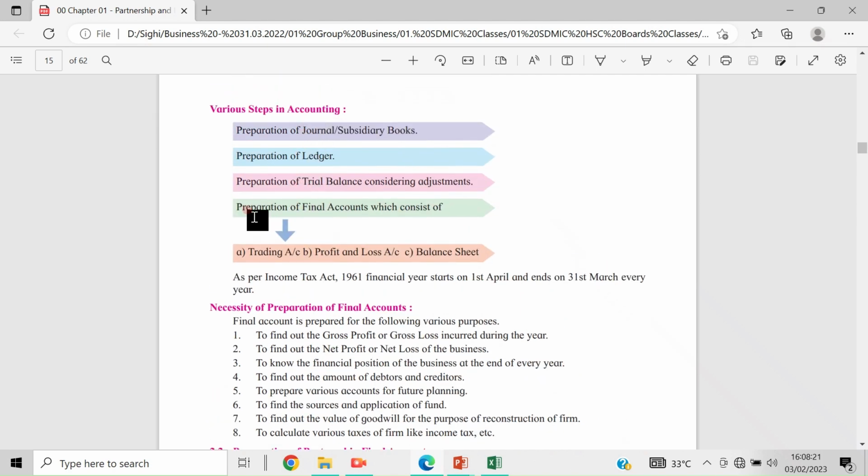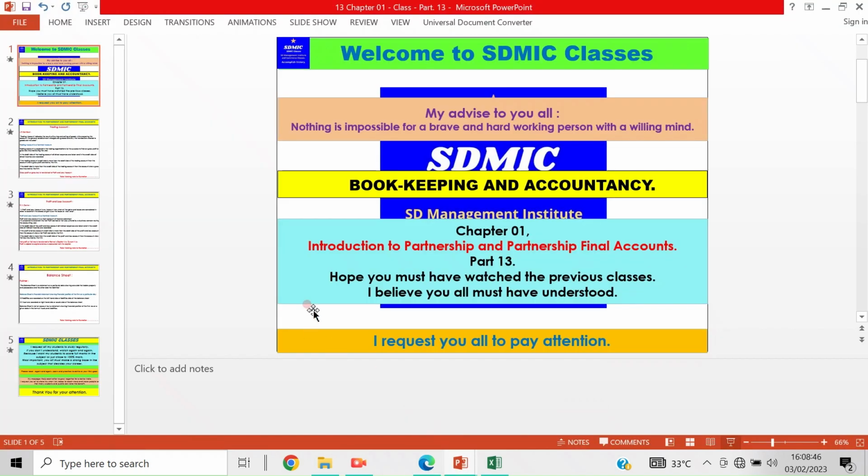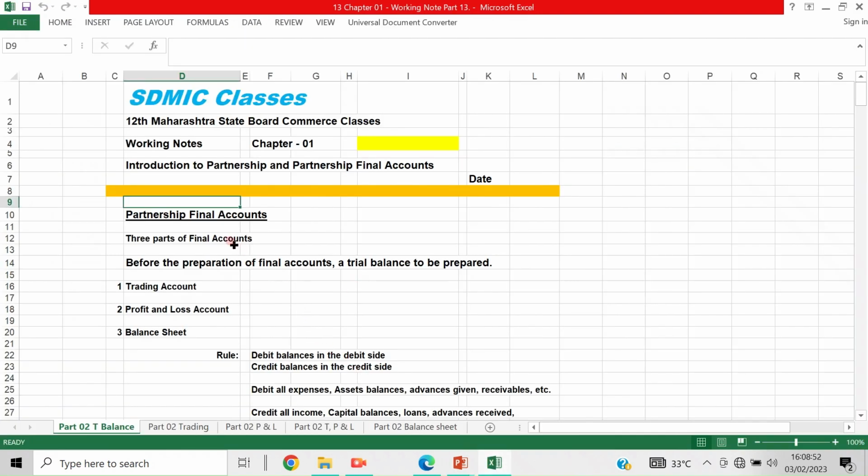So once all this work is done, meaning journalization, subsidiary books, preparation of ledger, preparation of trial balance, and considering adjustments, then comes the preparation of final accounts. So first we should know the format of the trial balance, which we will discuss. Let us start with the trial balance. Now, partnership final accounts have three parts. Before preparation of final accounts, a trial balance needs to be prepared. Final accounts consist of trading account, profit and loss account, and balance sheet.